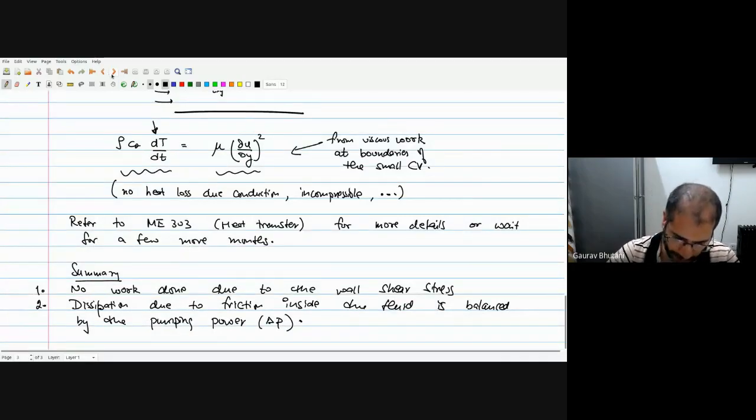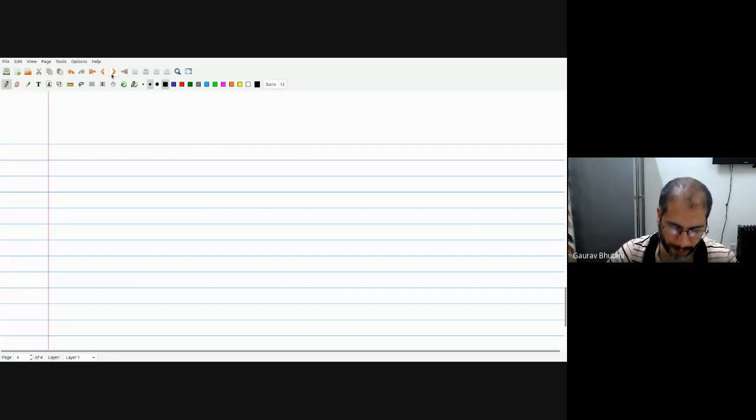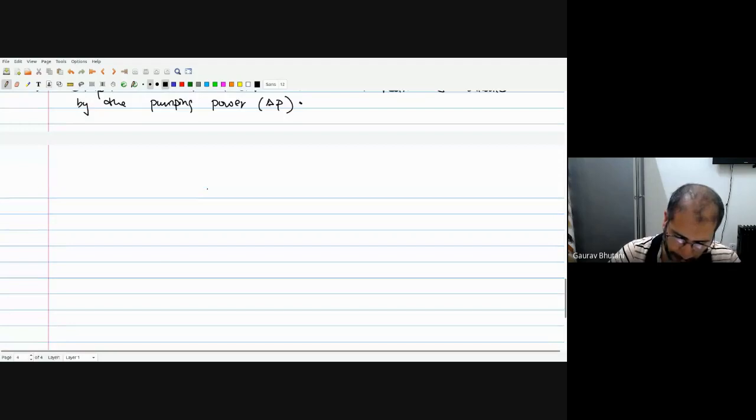There's a link between wall shear stress and what's happening inside the fluid, but we will definitely discuss that further soon. As I said, today's discussion is about certain energy ideas. The next idea that I want to talk about is on clarifying or correcting the Bernoulli's equation that we have been using for one-dimensional flows, now for two-dimensional flows.